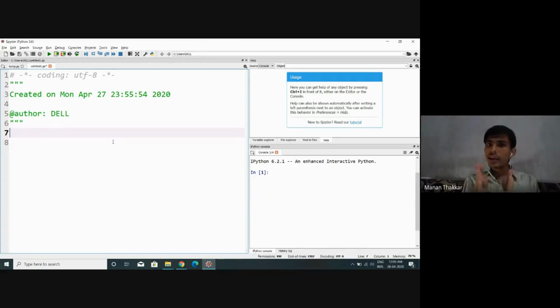Now what is this key value pair combination all about? To understand that, let me take one simple example of a dictionary.